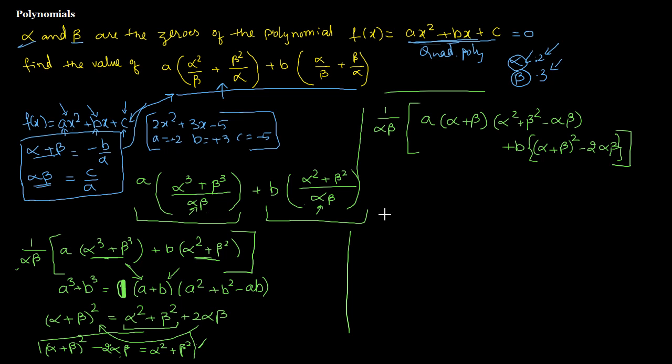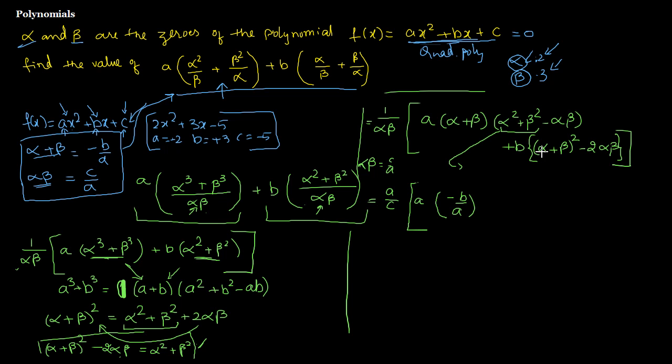So now let's try to substitute the values. Alpha beta is c by a. This is the reciprocal. If I take the reciprocal, it will be a by c, and then a by c, then a goes as is. Here alpha plus beta is minus b by a. Let's substitute only that. No, again I need to replace that. Let me just do it.